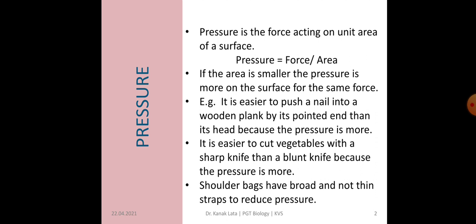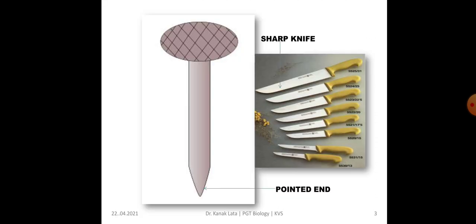Shoulder bags have broad straps and not thin straps. Why? This is to reduce pressure on our shoulder, so we feel comfortable while holding the bag. Here you can see the pointed end and the sharp knife.